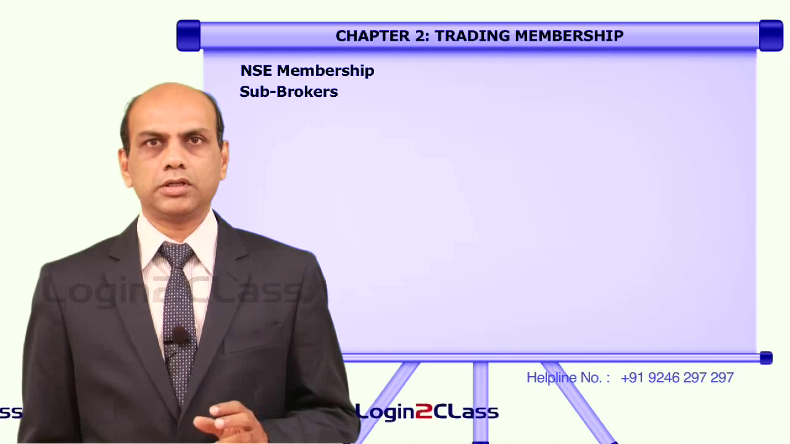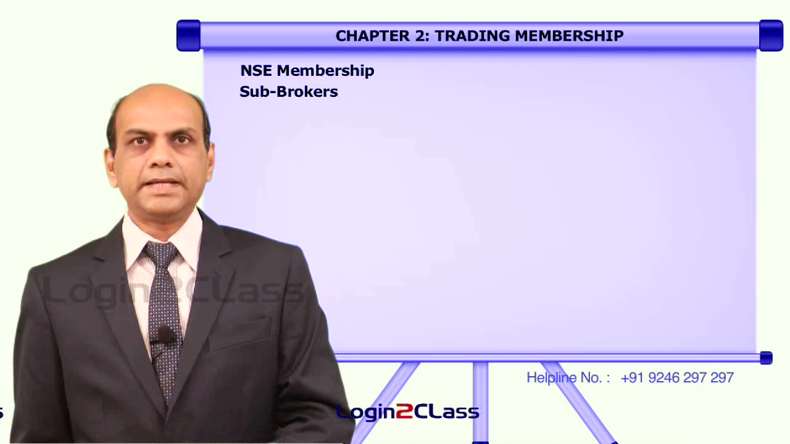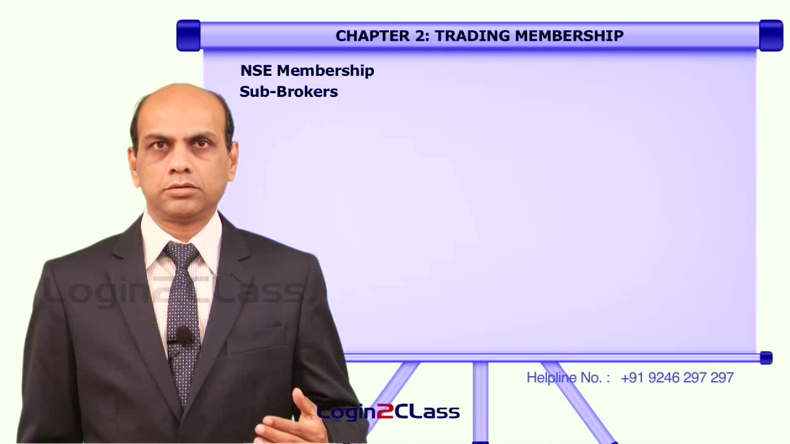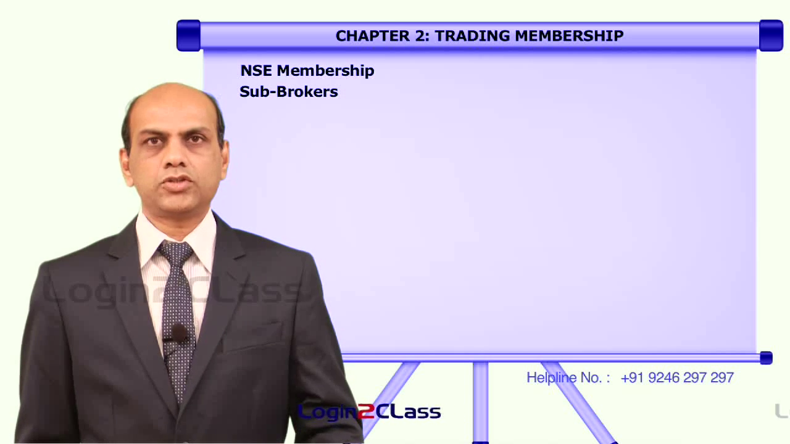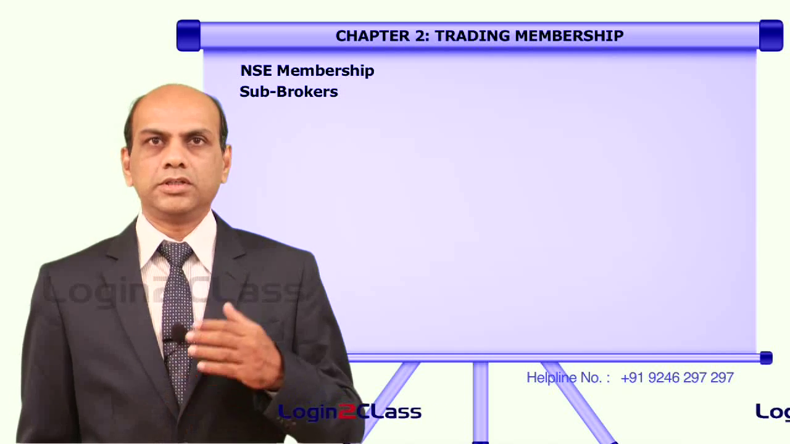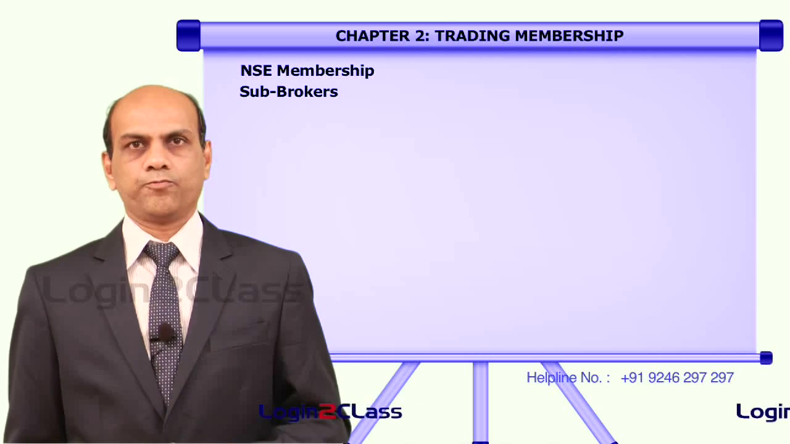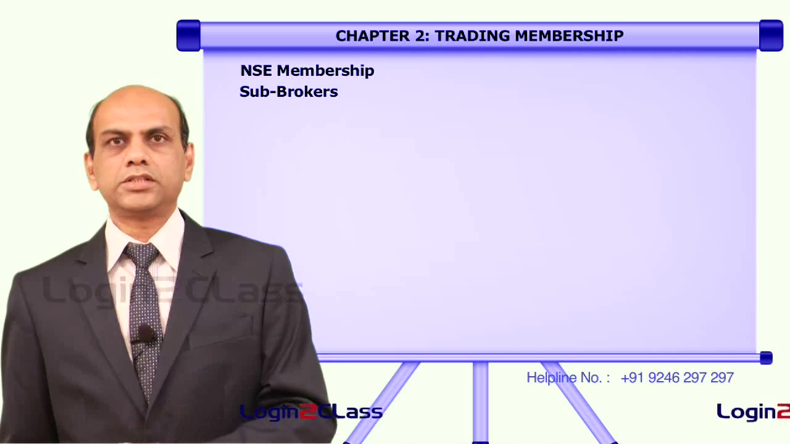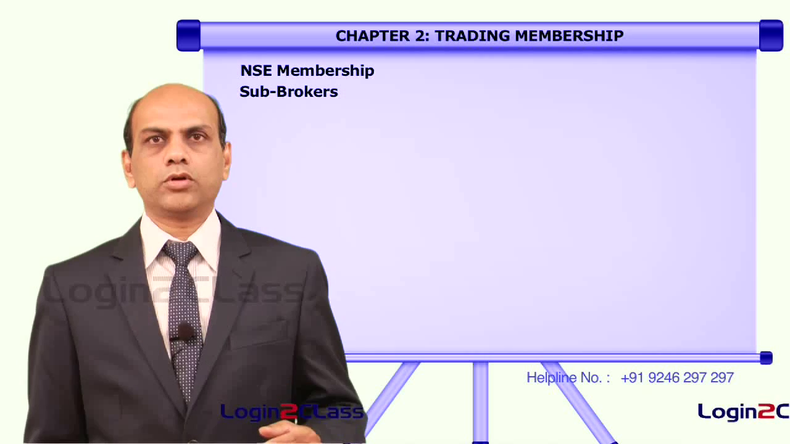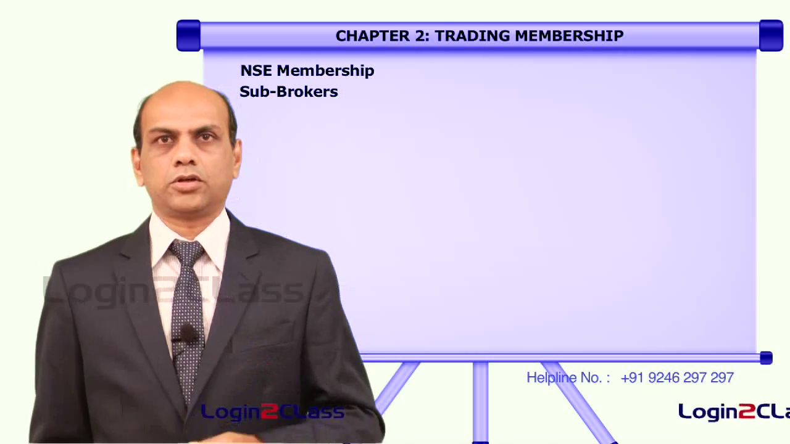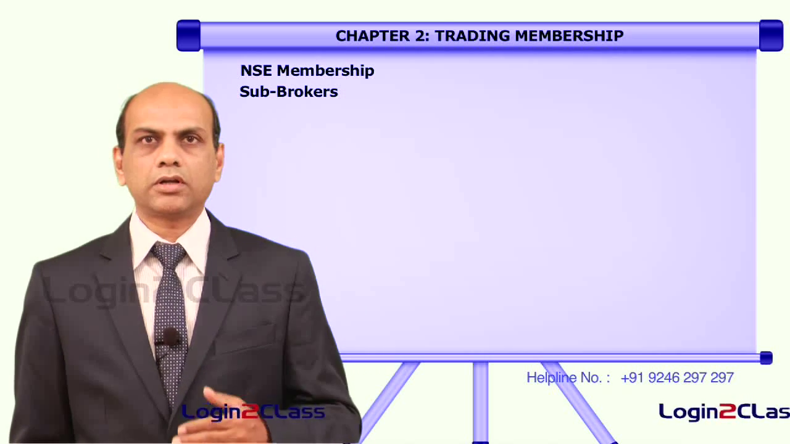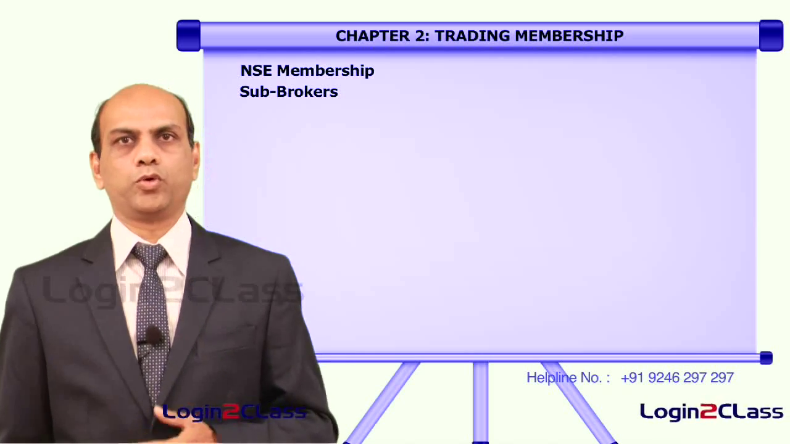So, a stockbroker is an agent of the exchange and a subbroker is the agent of the stockbroker. Let us try to see the details of how a subbroker can become an agent of a stockbroker and what are the ways of becoming a subbroker.